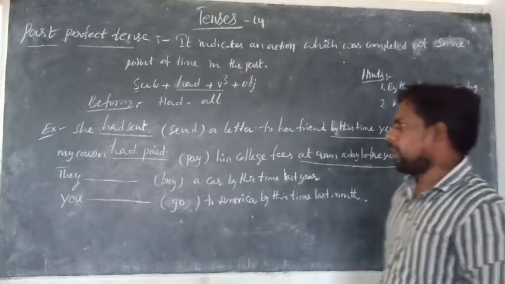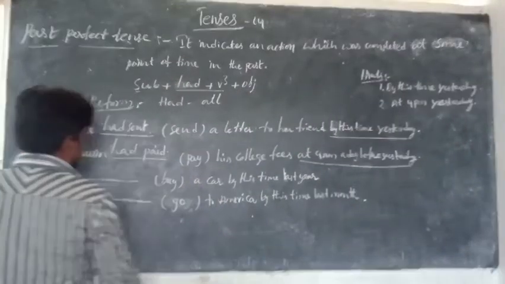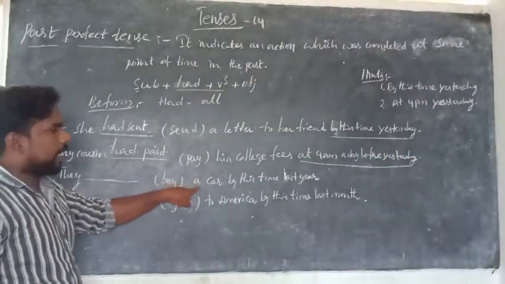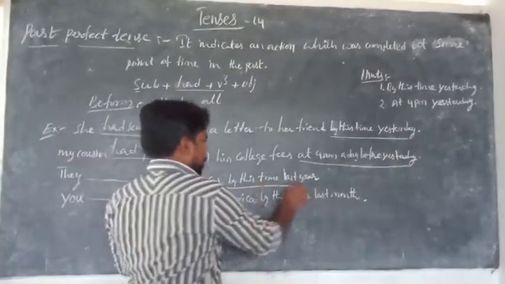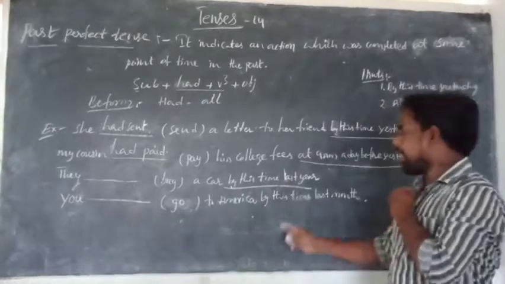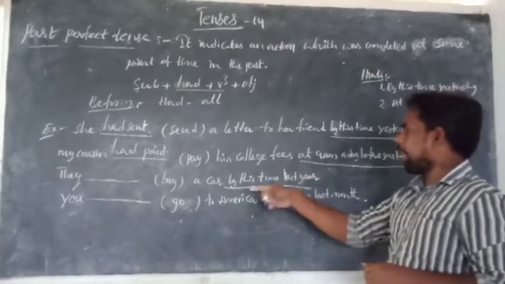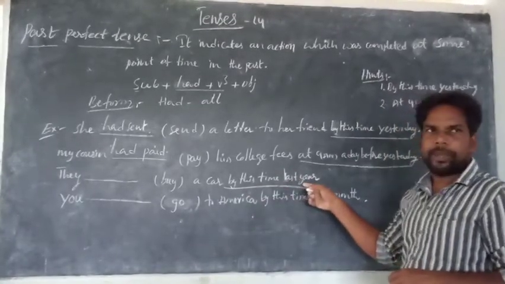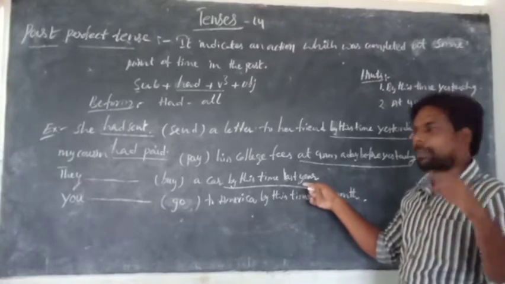No problem. Come here: They dash buy a car by this time last year. By this time last year. Last year alone would be simple past. When there is by this time or at some time in the past, a past time indication, you can write past continuous or past perfect.